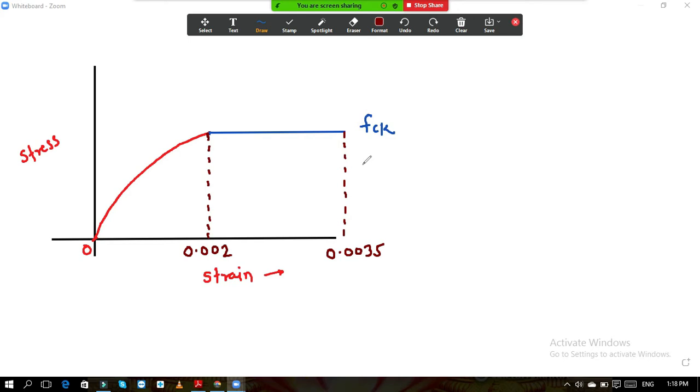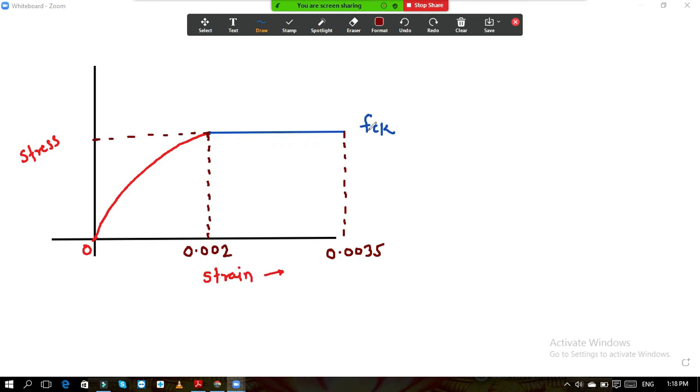And if you want to know the stress, if we extend this line, then on this axis you will get the value of the stress, which is FC. Now this is the stress strain curve for the concrete material, but we are not using this FCK value. This FCK is nothing but the cube strength of the concrete. When you cast a number of cubes of concrete and test those cubes, then this type of stress strain curve you will get.